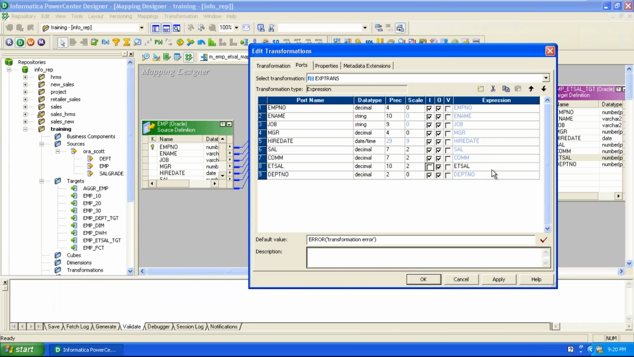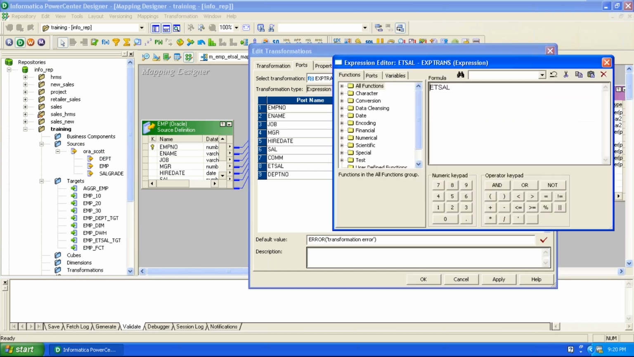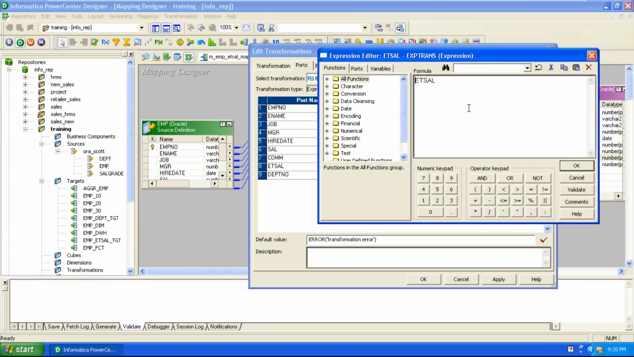Next, place the cursor on the right-hand side of the respective port. Here a down arrow mark is displayed. It is the edit expression option. Click on edit expression, then the expression editor window is displayed. Within this editor window, we have the formula window. Within the formula window, we can write a formula.